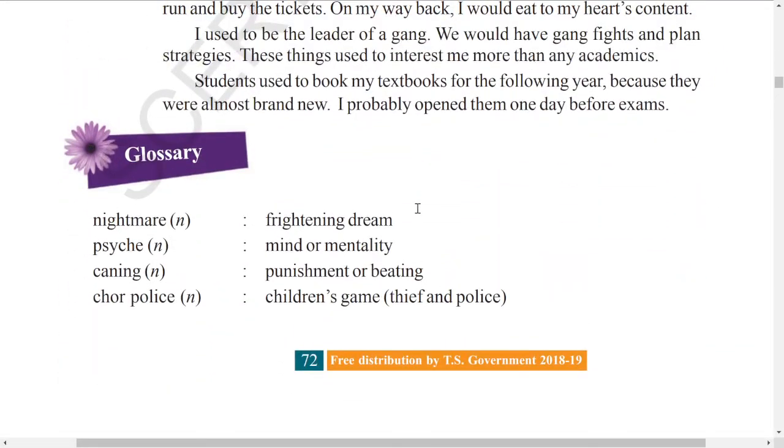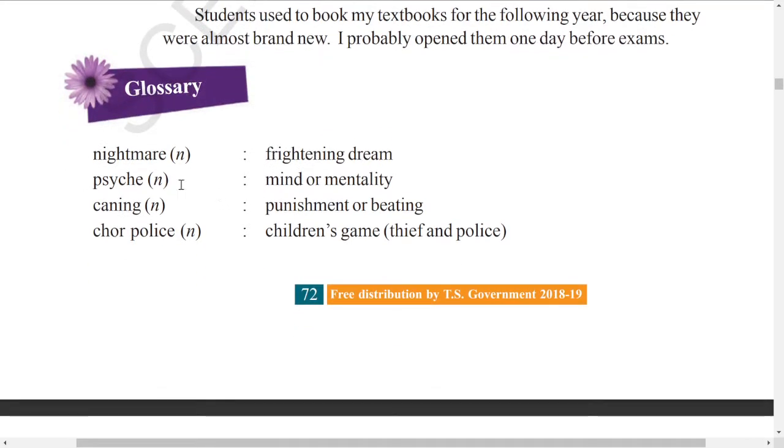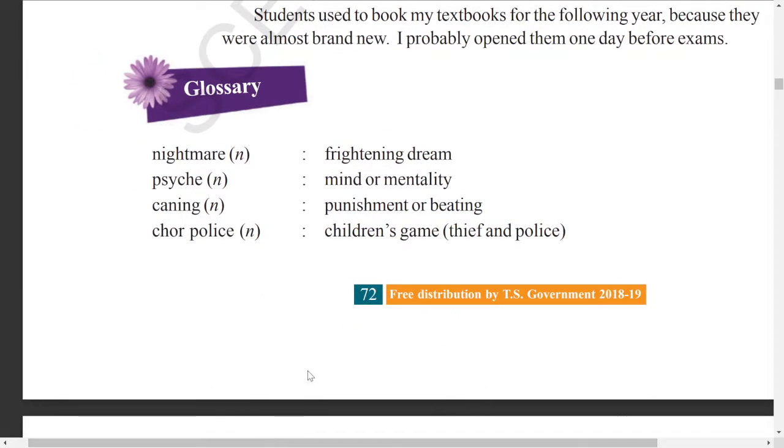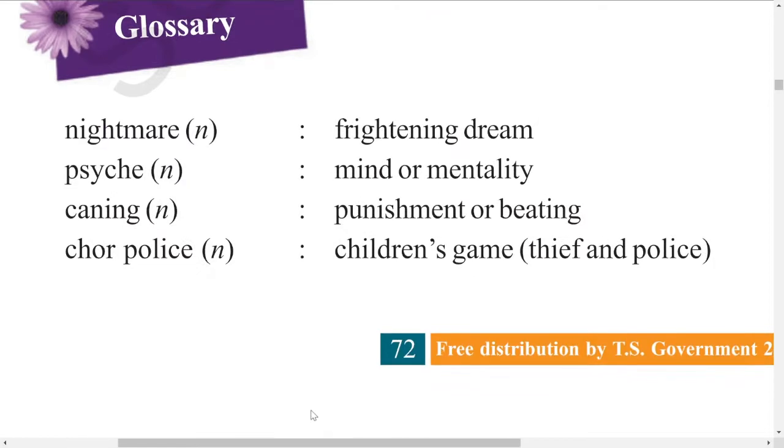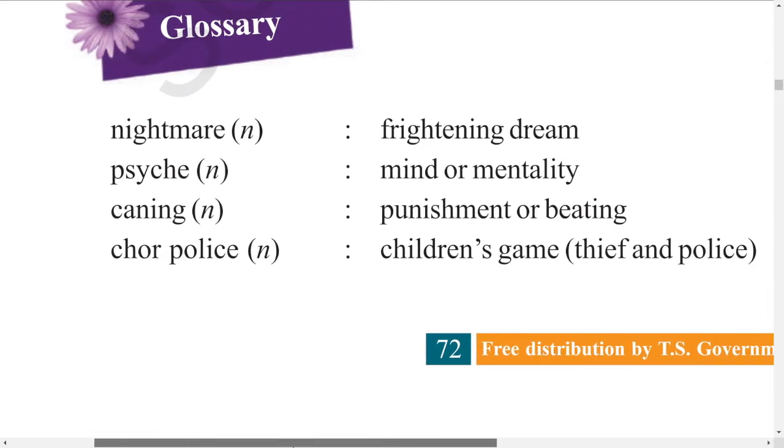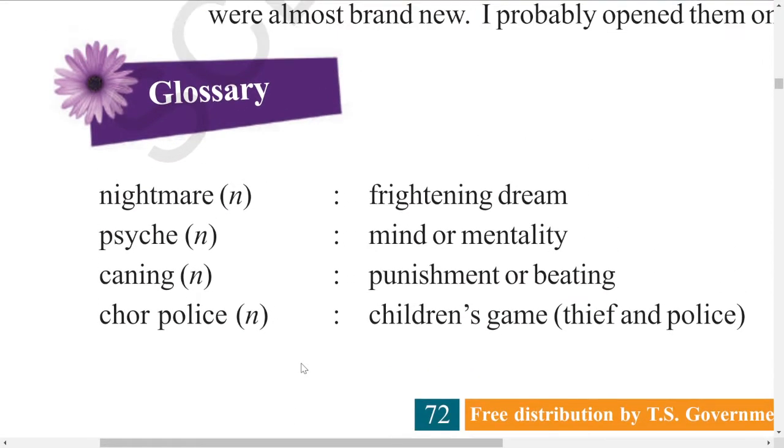We have the glossary in the first case. Look at the first one, nightmare. What do you mean by nightmare? Nightmare is a kind of frightening dream when you get fear. Next one, psyche is mind or mentality. That is his psyche, that means his behavior or mentality.